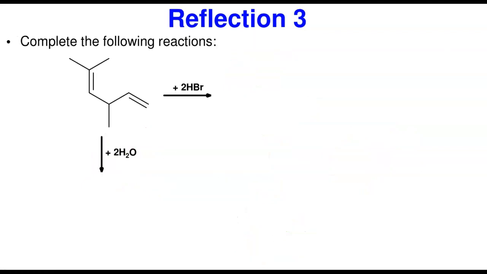In the next problem, it says, complete the following reaction. Again, look at what is happening here. Remember, the ones we've been doing, we've been using 1 mole of the reagent. Now here, there are 2 double bonds. What does that tell you? It's going to need 2 moles. So you need 2 moles of each of the reagents for the product to form. Let us finish. We're going to try to saturate it to the end.